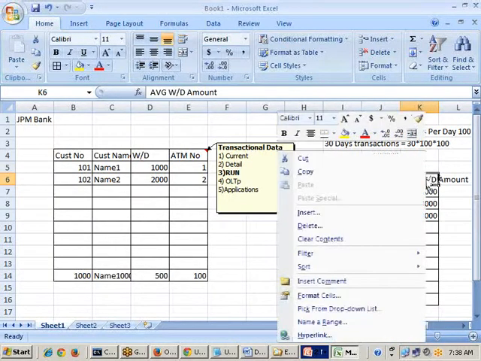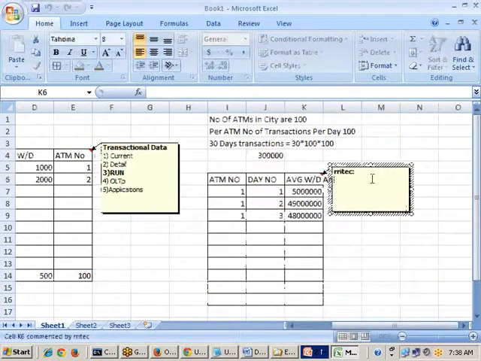This data, whatever is available, is useful to do one thing that is called analysis. That is the reason it is called analytical data. The main purpose of analytical data is analyzing your business. And if you compare these properties, this one is storing what, sir? Current data, what is happening now. This one is historical data, what happened already. It is the previous things, so it is historical in nature.